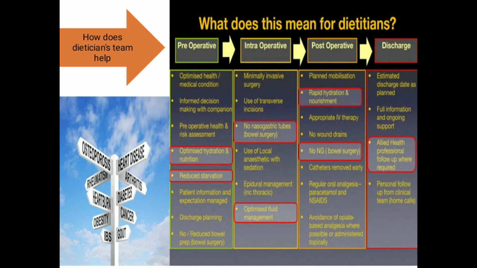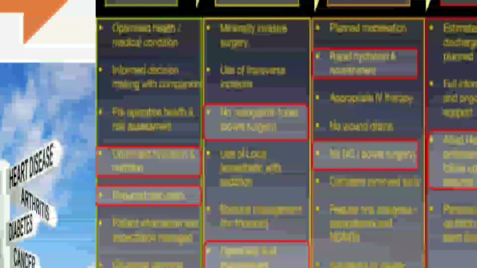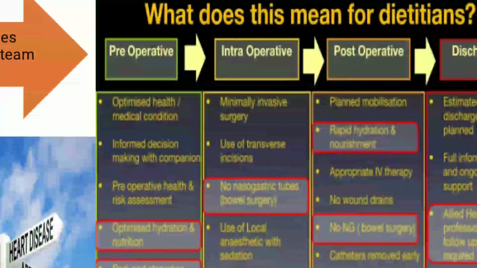So this is why we need a dietitian's advice. This whole thing is the role of a dietitian.